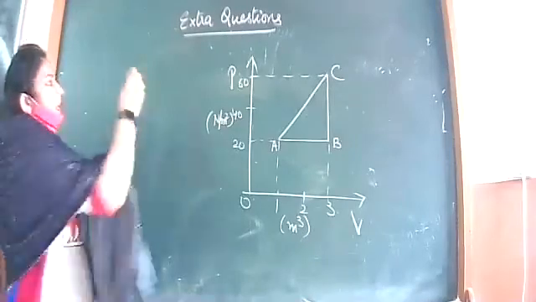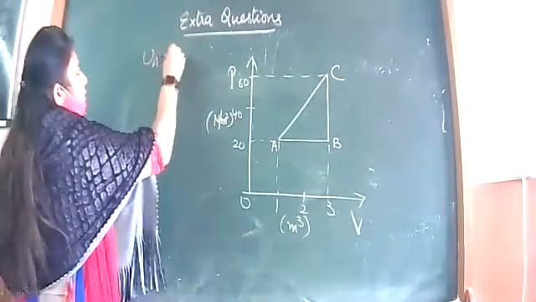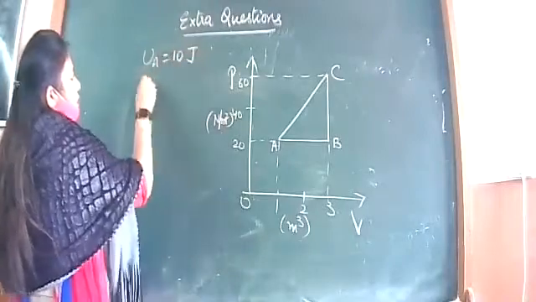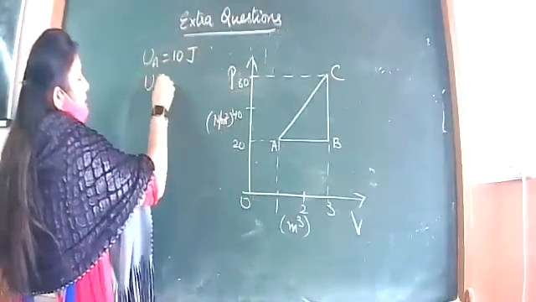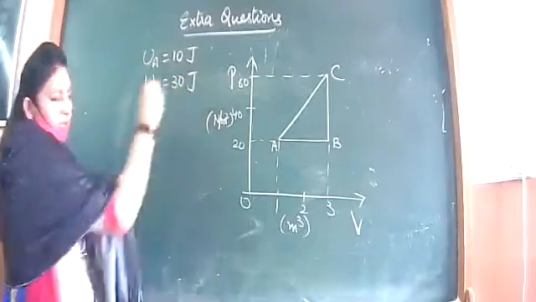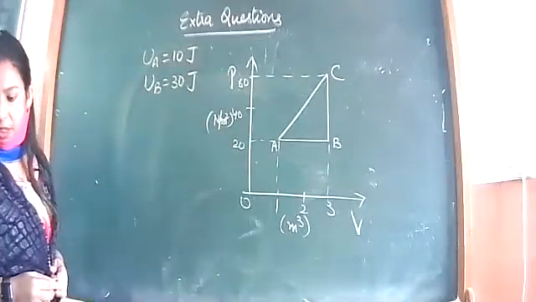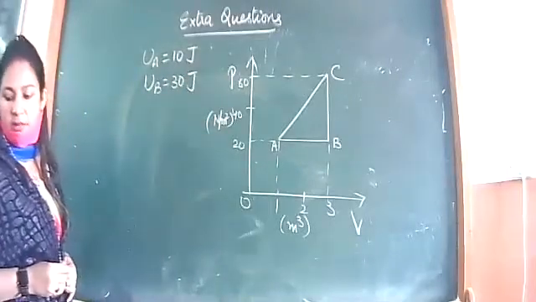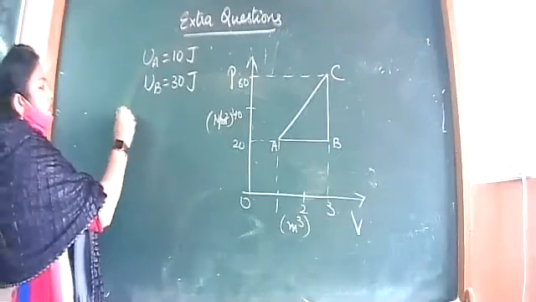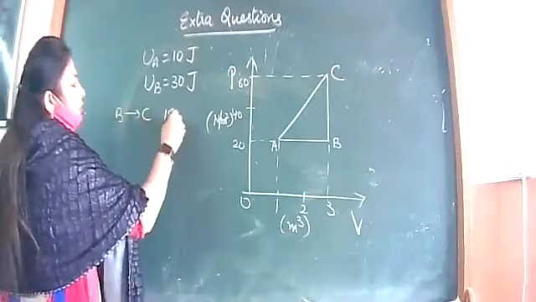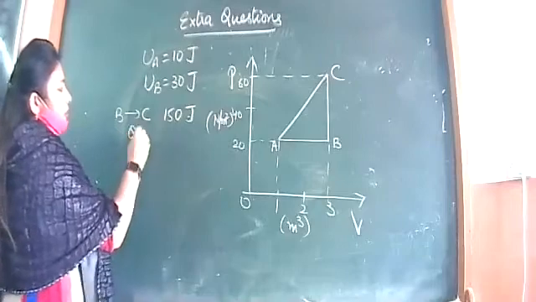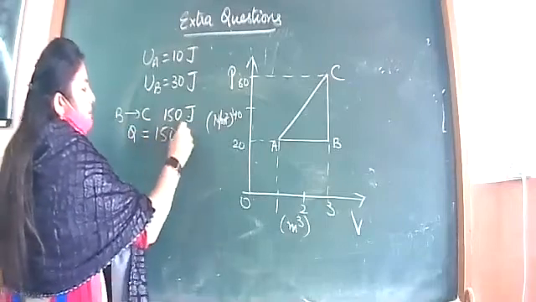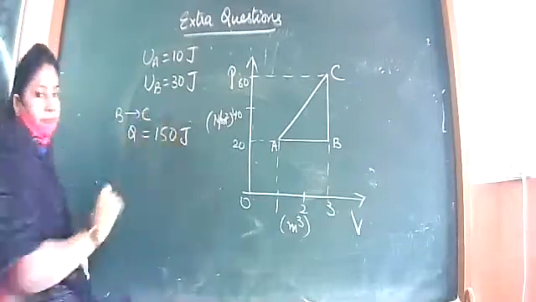Okay, if internal energy corresponding to A, UA is 10 joule, UB is 30 joule. This is also given, and heat given to system in the process B to C is 150 joules.